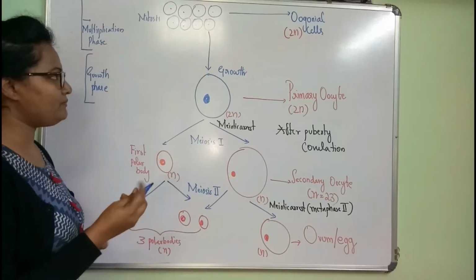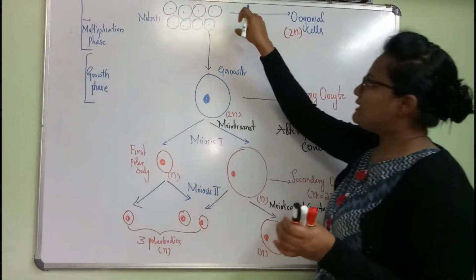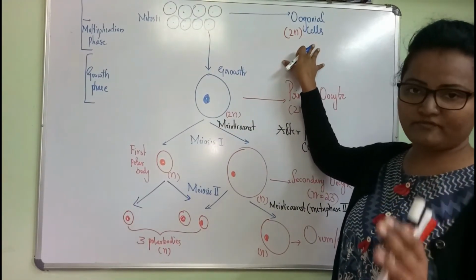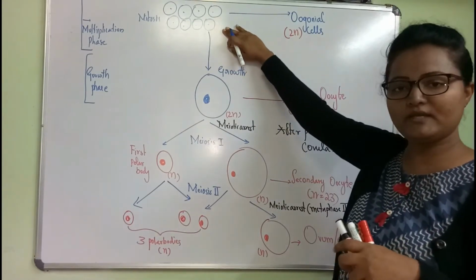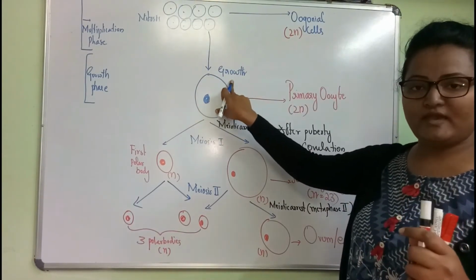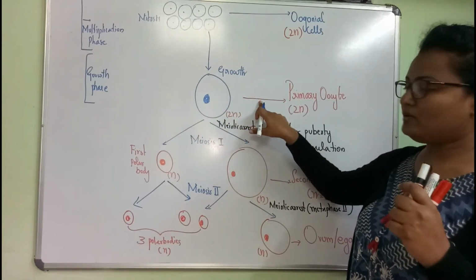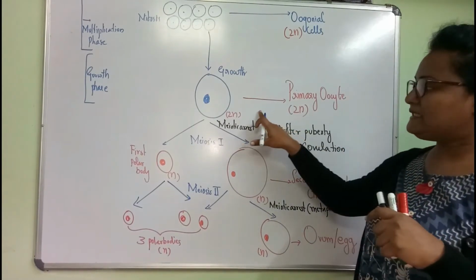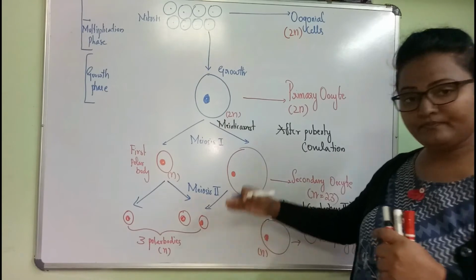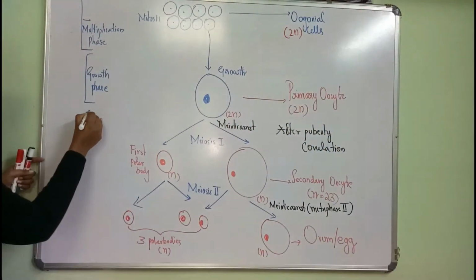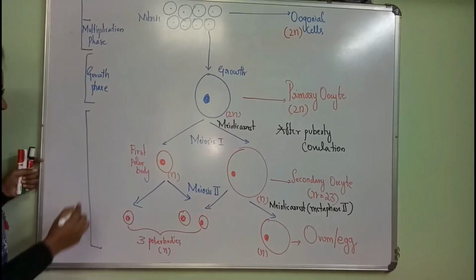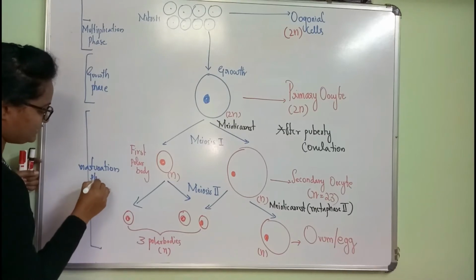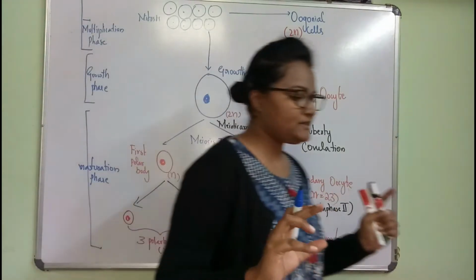First you just understand, yes, at the time of fetal development the oogonial cells divide and form a fixed number. Now these oogonial cells undergo a growth phase and increase in size. Such oogonial cells are now called primary oocytes, which are diploid in nature. This primary oocyte next undergoes what? From here till ovum development, we call it the maturation phase.